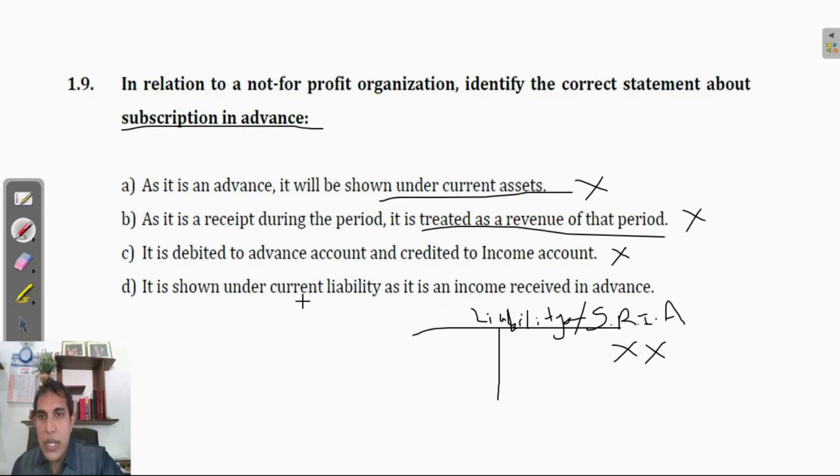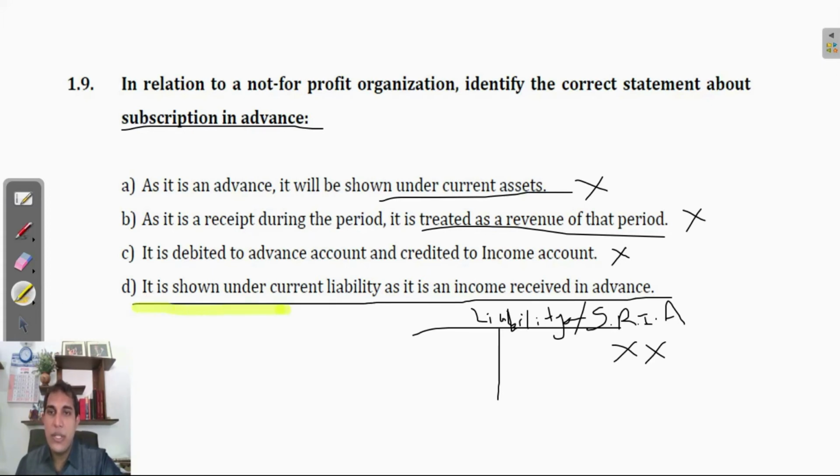It is shown under current liability as it is an income received in advance. So the answer would be this last option, answer D, right? As I mentioned, it's a liability, and it should be credited in the subscription received in advance account. It's a current liability.